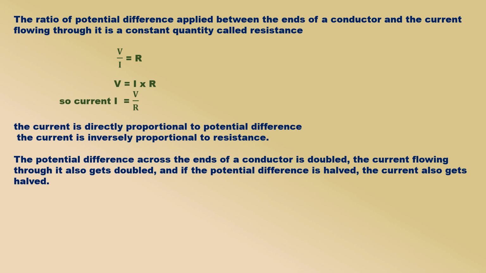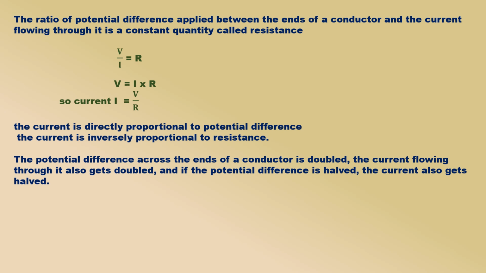Since the current is directly proportional to the potential difference applied across the ends of a conductor, it means that if the potential difference across the ends of a conductor is doubled, the current flowing through it also gets doubled, and if the potential difference is halved, the current also gets halved. On the other hand, the current is inversely proportional to resistance. So, if the resistance is doubled, the current gets halved, and if the resistance is halved, the current gets doubled.